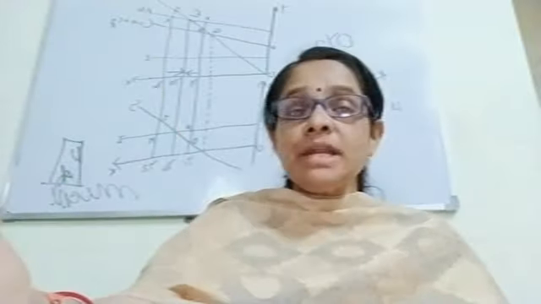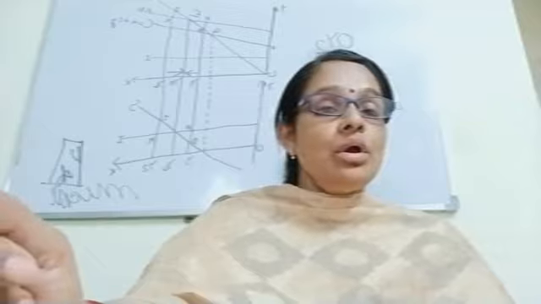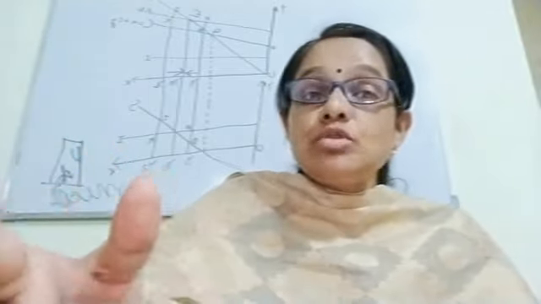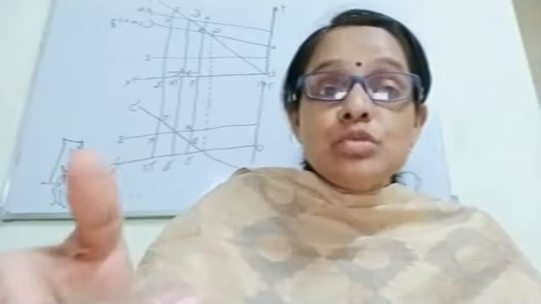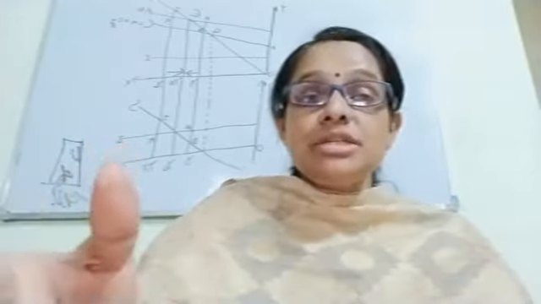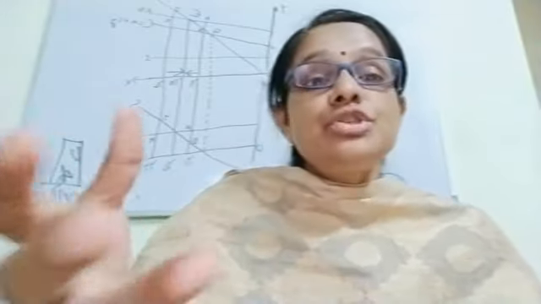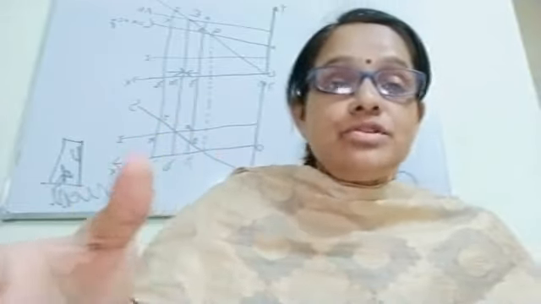Okay, so under contingent functions we will study how money helps the consumer in taking consumption decision, how money helps the producer in taking production decision, how money helps government to distribute the national income among the individuals of the country.